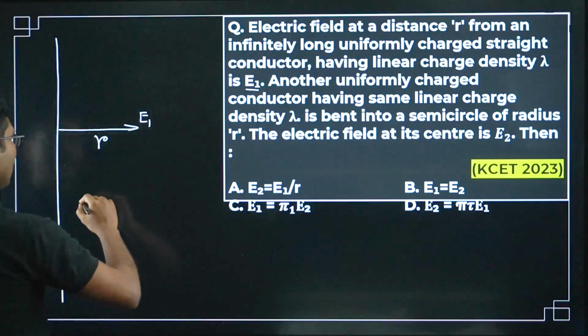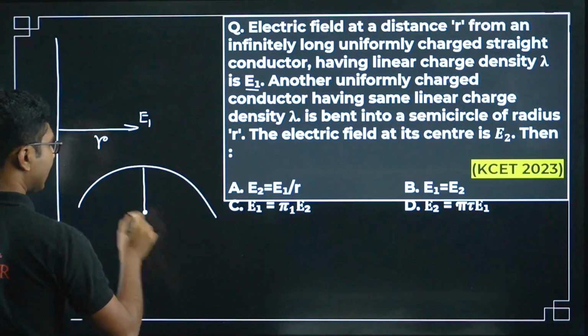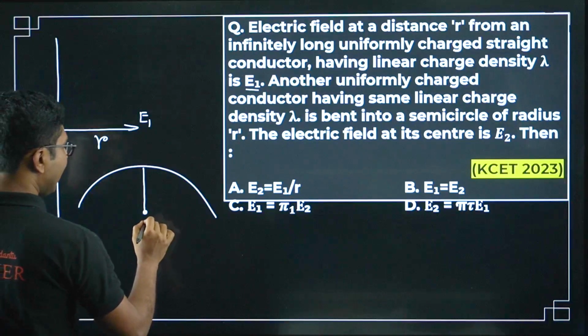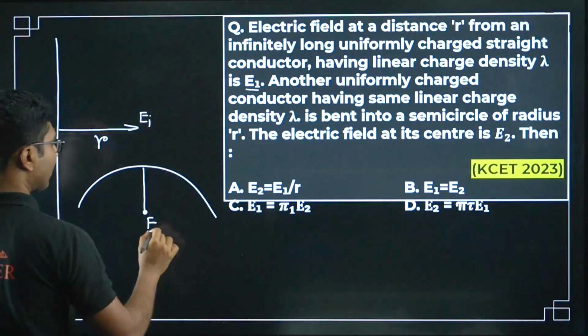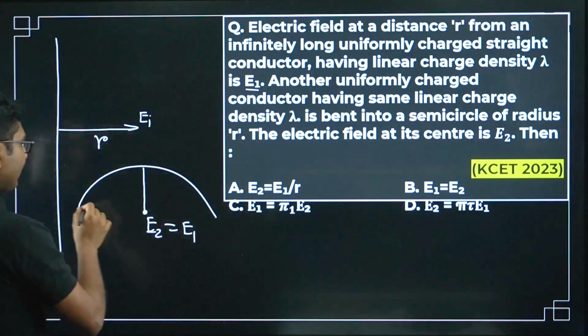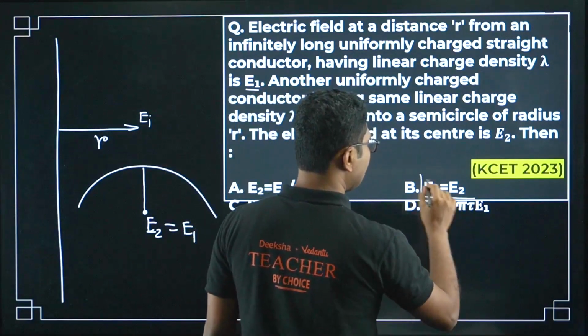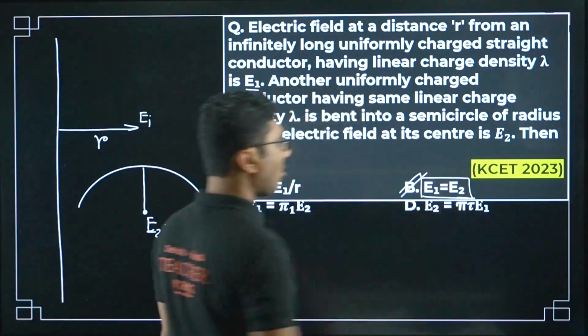So if you bend it into a radius r, the electric field at the center will also be the same. If the electric field is E1 over here, E2 will be equal to E1. The derivation I am not doing, but it will be the same as E1, so E1 equals E2. Correct answer is option B.